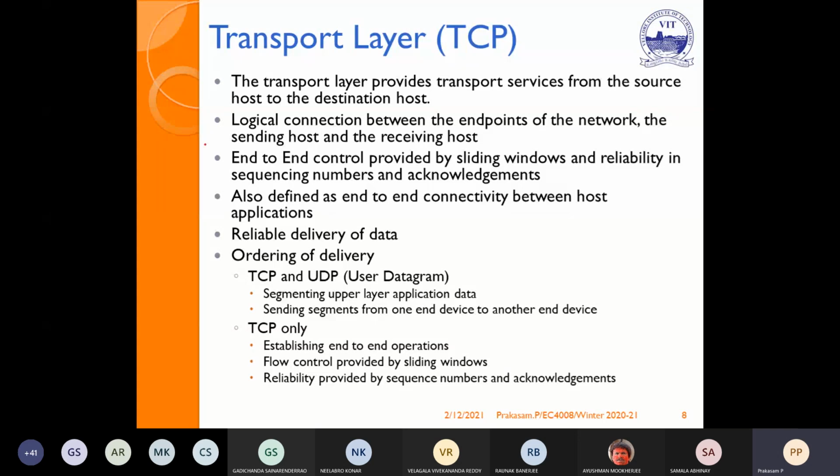Next, the transport layer ensures process to process delivery, like the transport layer in the OSI model. Here it takes care of end-to-end control. It contains two protocols: the Transmission Control Protocol and the User Datagram Protocol. These two protocols are used to segment the upper layer application data. TCP ensures flow control. Details about TCP and UDP we will see in module 5.